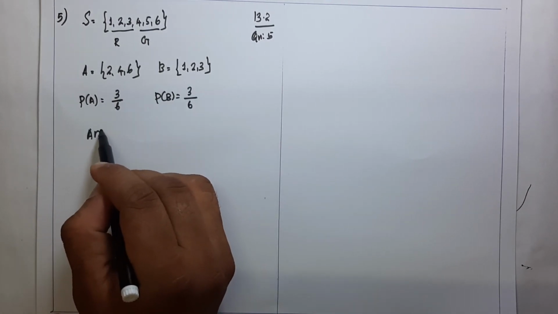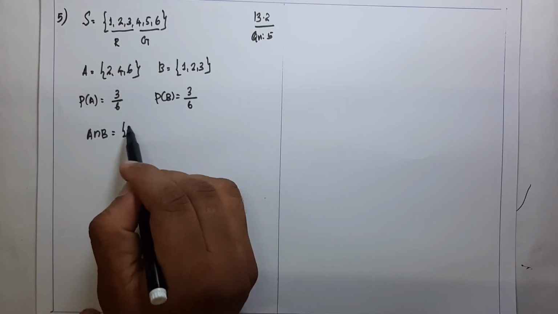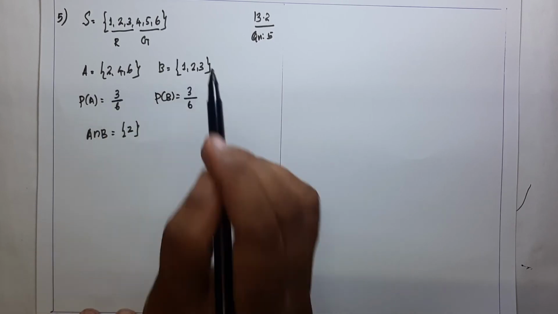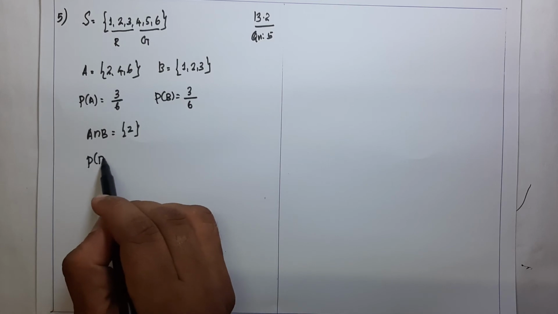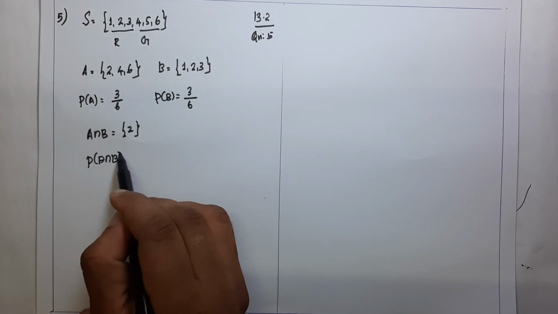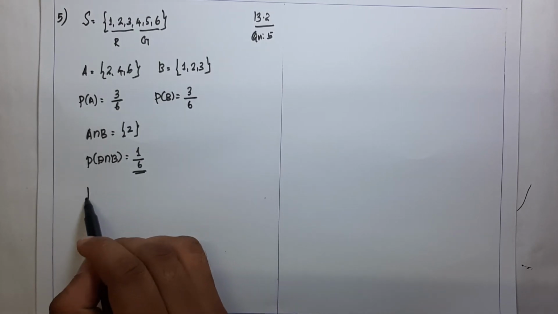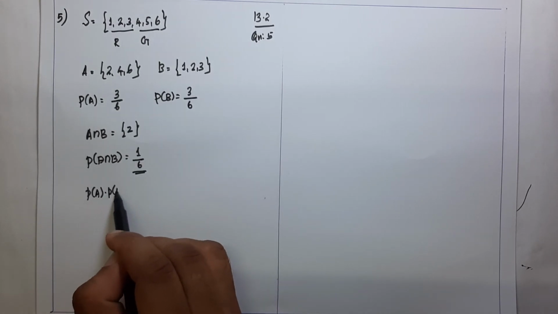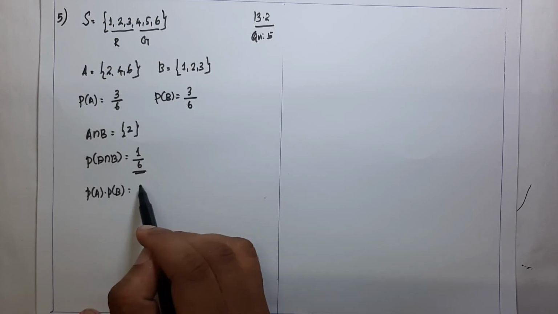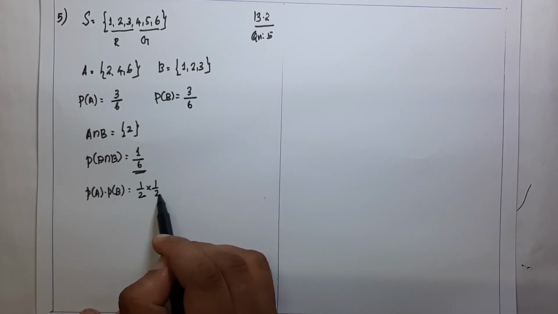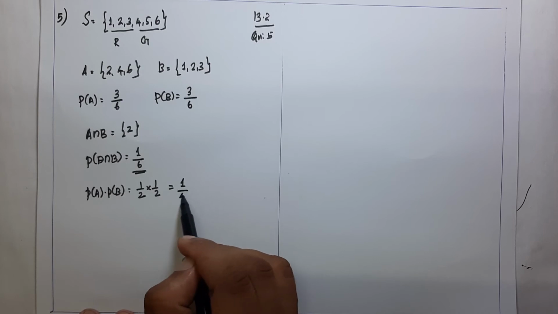Now we find A intersection B. In A intersection B there is only one element, 2, and the corresponding probability P of A intersection B is 1 by 6. Here P of A into P of B is equal to 3 by 6, which is 1 by 2, into 1 by 2, which is equal to 1 divided by 4.